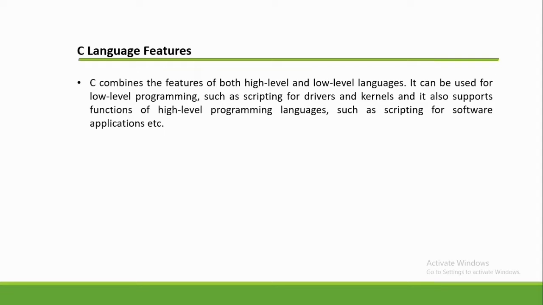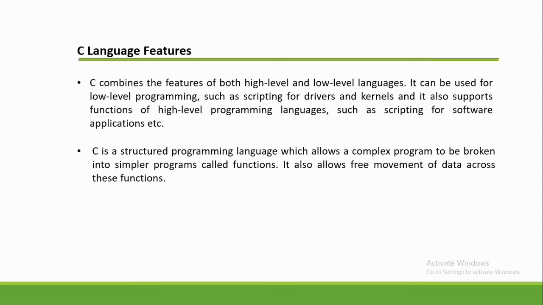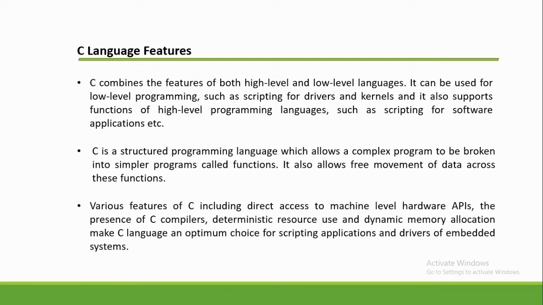command at a time. C is a structured programming language which allows a complex program to be broken into simpler programs called functions. It also allows movement of data across these functions. Various features of C include direct access to machine-level hardware and application programming interfaces, or what we call the API. The presence of C compilers, deterministic resource use, and dynamic memory allocation make C language an optimum choice for scripting applications and drivers of embedded systems.